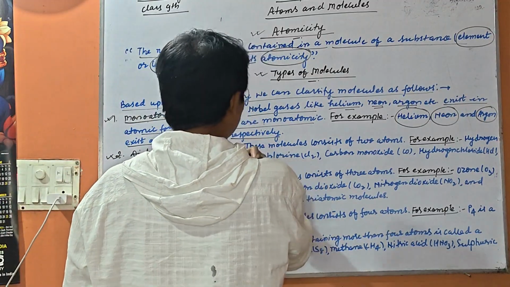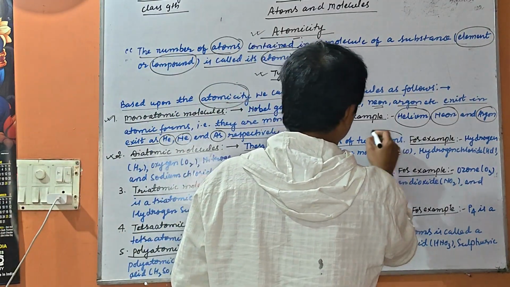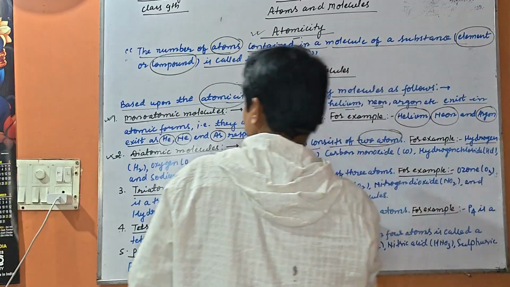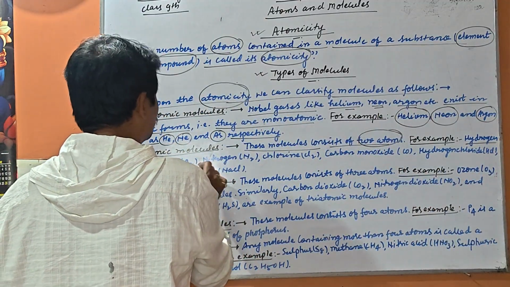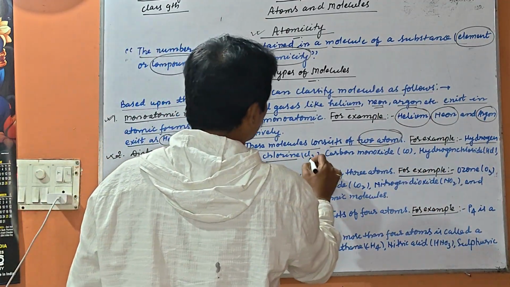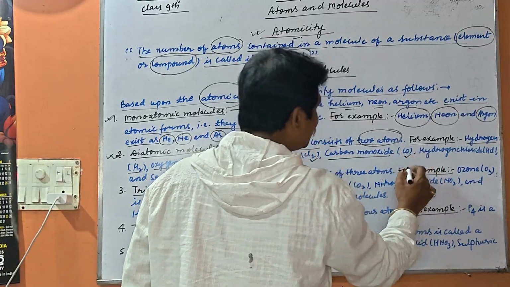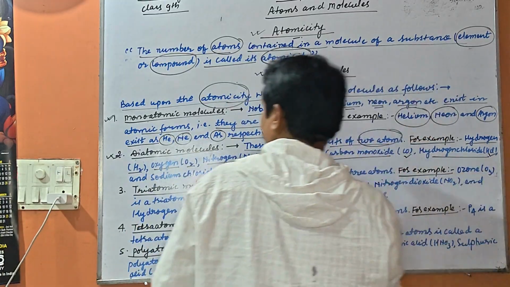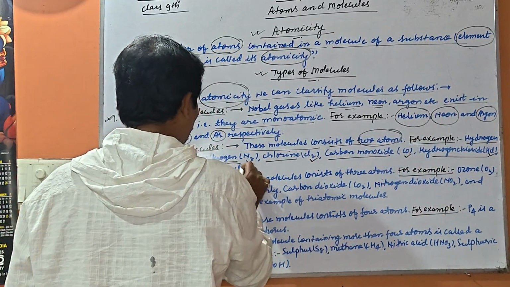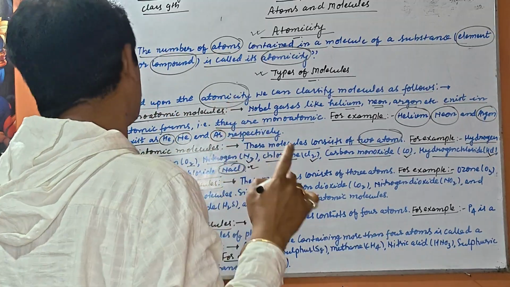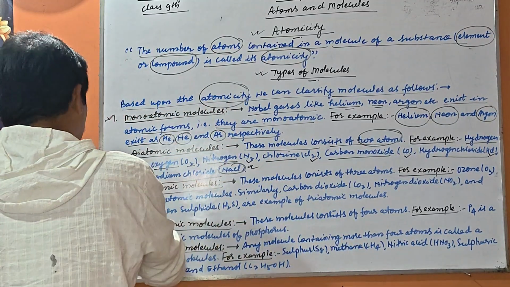Second, the diatomic molecule. These molecules consist of two atoms. For example, hydrogen H2, oxygen O2, nitrogen N2, chlorine Cl2, carbon monoxide CO, hydrogen chloride HCl, and sodium chloride, that is NaCl. So these have two atoms in a molecule.